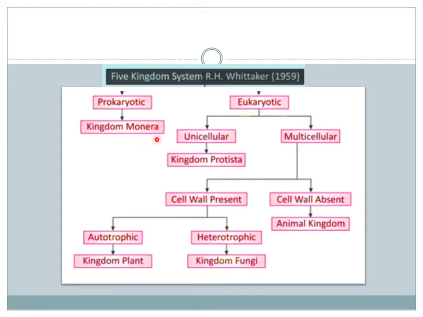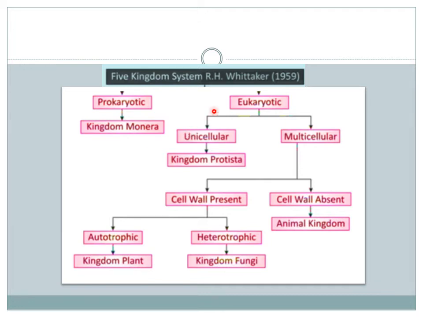It means the kingdom Monera members consist of prokaryotic cells, those cells which have no nuclear membrane and no other membrane bounded organelles. These are the false nucleus possessing cells, known as prokaryotic cells. The kingdom Monera belongs to the prokaryotic cells, with members like bacteria, etc.